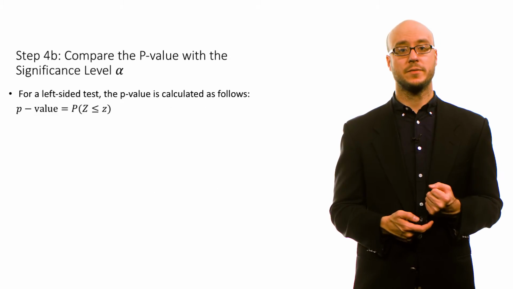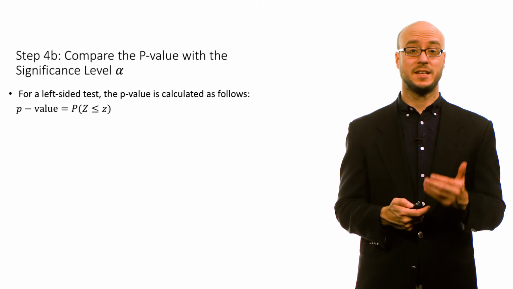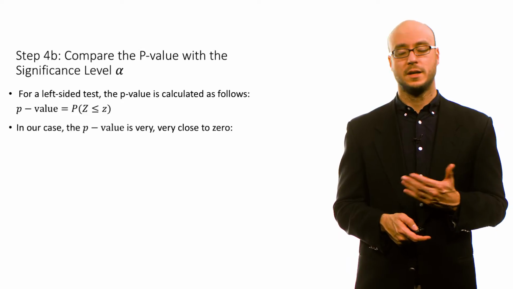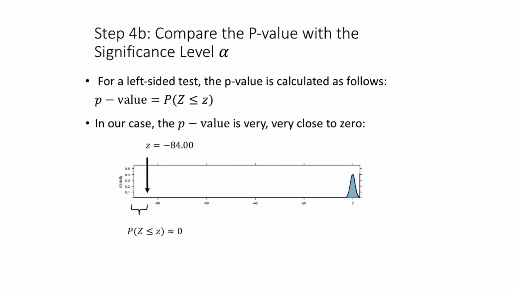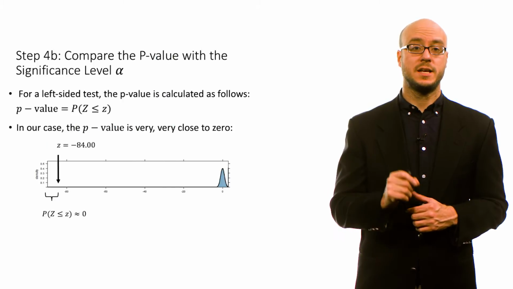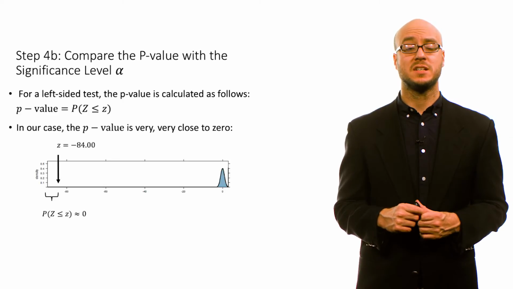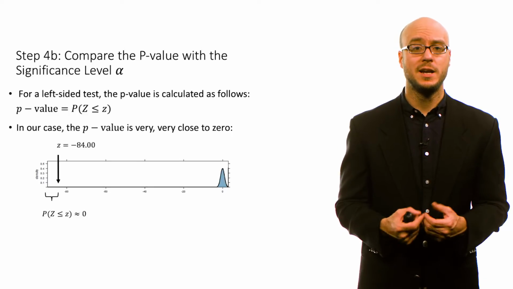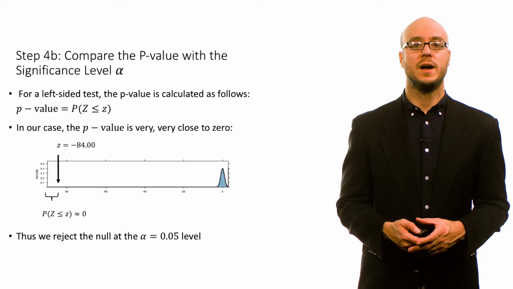We can also calculate a p-value. For a left-sided test, the p-value is simply the probability of obtaining a z-test statistic less than or equal to the one we obtained. In this case, the p-value is very, very close to 0. So here we have a visualization. Assuming the null is true, that's where the sampling distribution should be located, that little distribution on the far right. Well, in fact, our z-test statistic is way, way below. And the probability of obtaining a z-test statistic even more extreme than the one we obtained is almost 0. So we reject the null at the alpha 0.05 level.